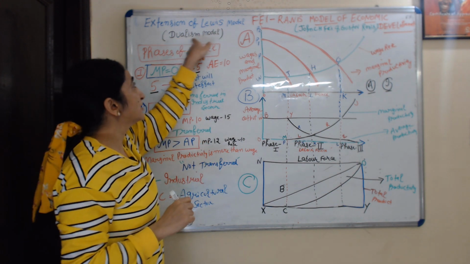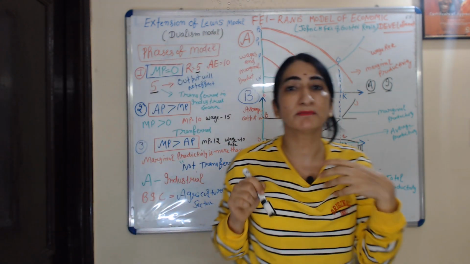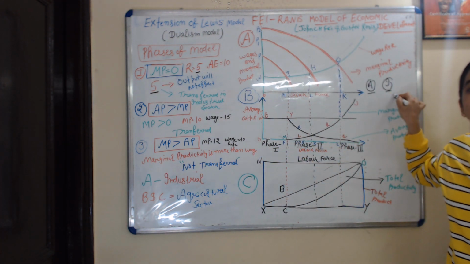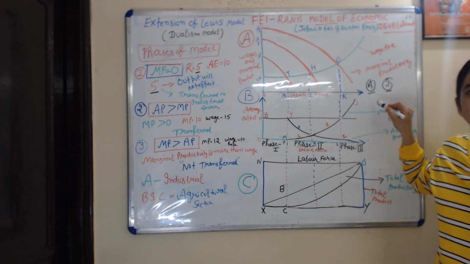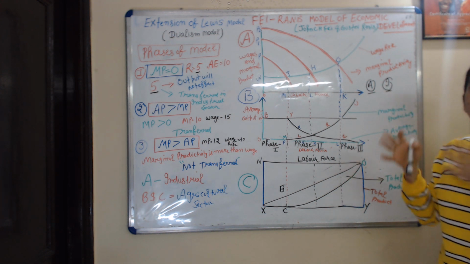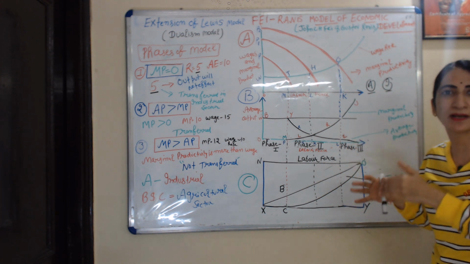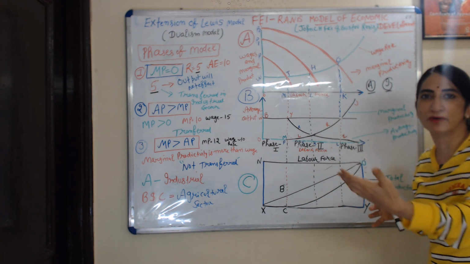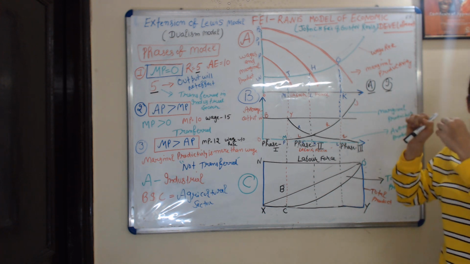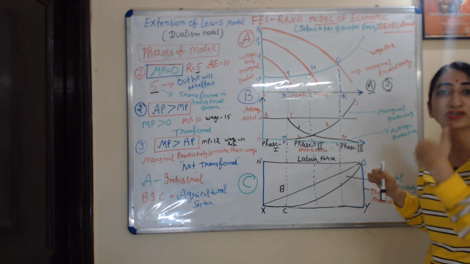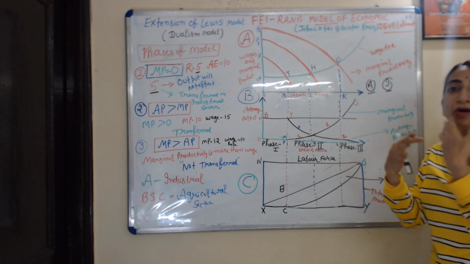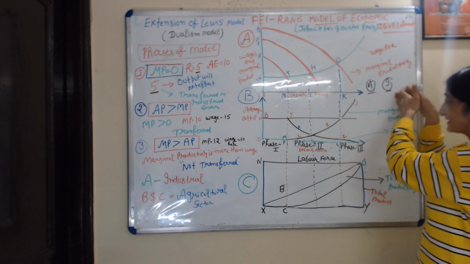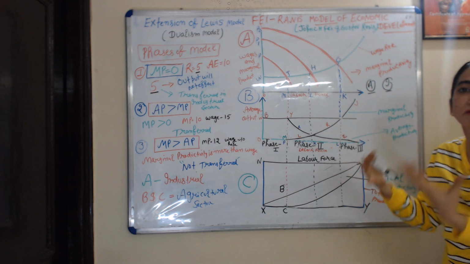What is meant by dualism model? Dualism model means this model consists of only two sectors, the agricultural sector and the industrial sector. According to this model, in the agricultural sector we have excess supply of labor, meaning more labor are working in the agriculture sector than actually required. That's why the marginal productivity of labor is very low in the agricultural sector. That's why for economic development we must transfer labor from the agricultural sector to the industrial sector, where their productivity will increase.